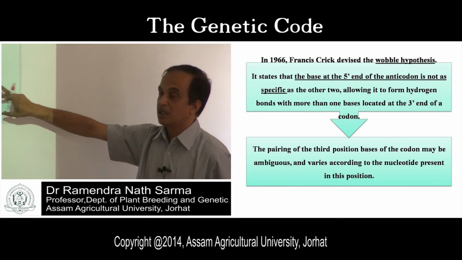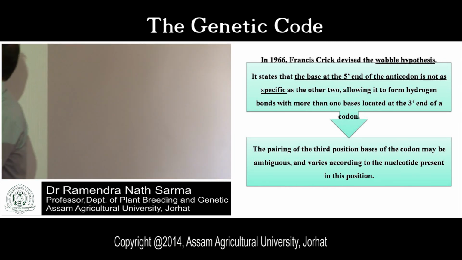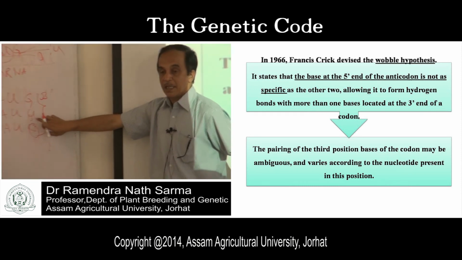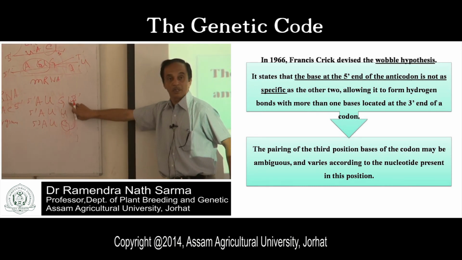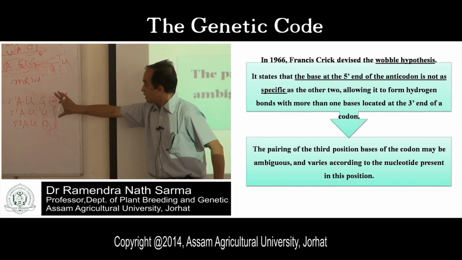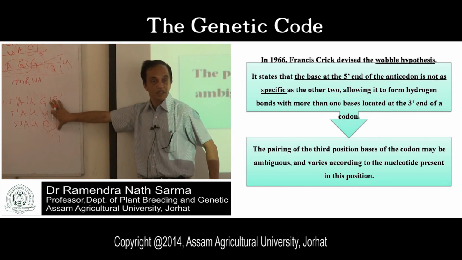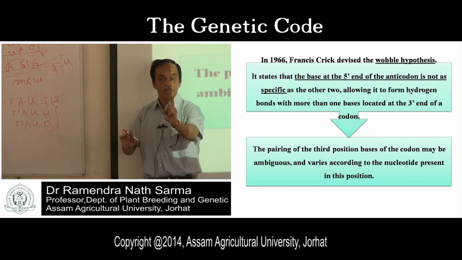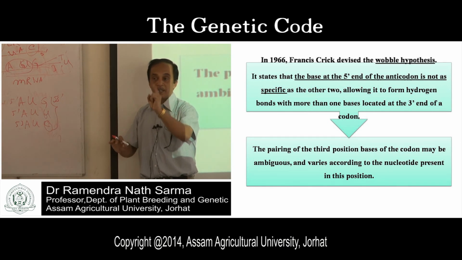Ambiguity is there, in the third position. This is the third position. The third position base is ambiguous, which is known as the Wobble hypothesis. This ambiguity in the third position base is still recognized by one tRNA molecule.